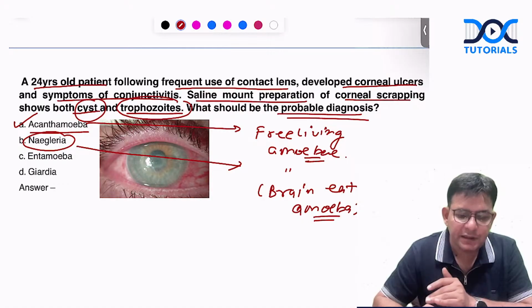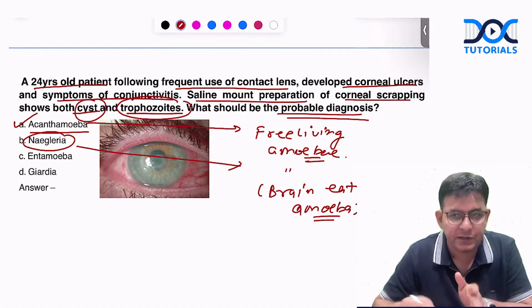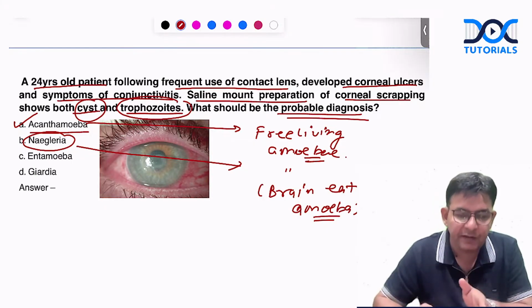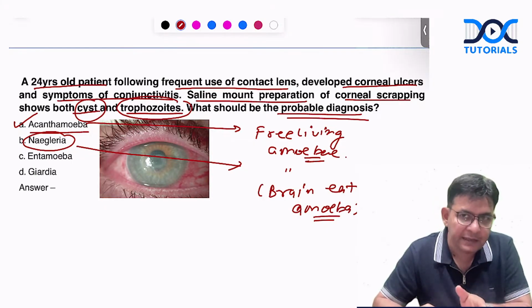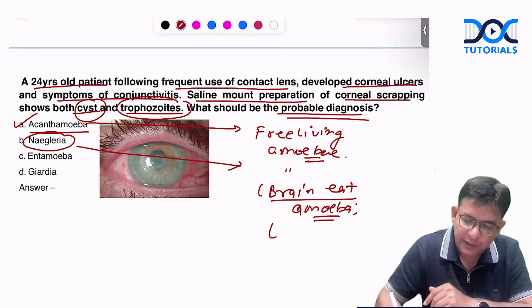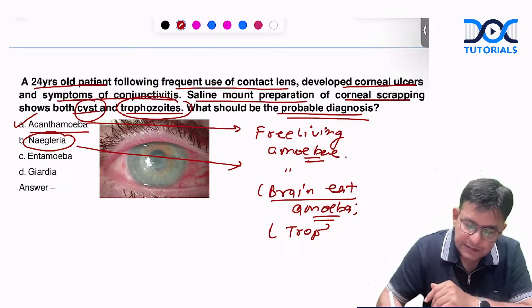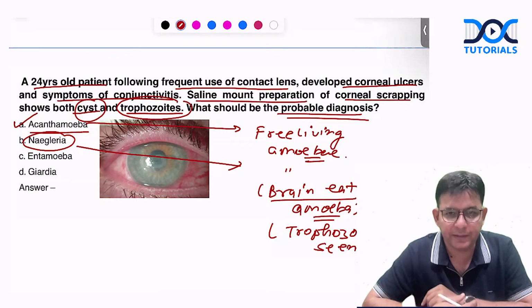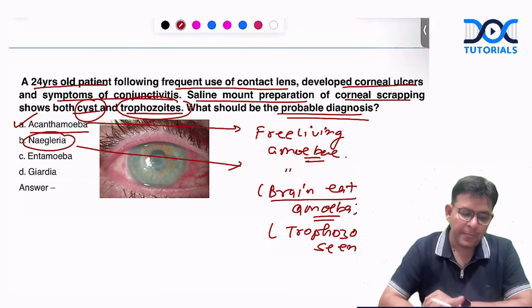So important is, in cases of conjunctivitis or contact lens keratitis, you can observe cyst and trophozoite both. Even in granulomatous encephalitis caused by Acanthamoeba, both. But in the case of Naegleria, you can only see trophozoites. Trophozoites are seen for Naegleria fowleri.